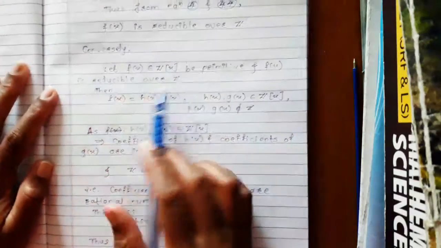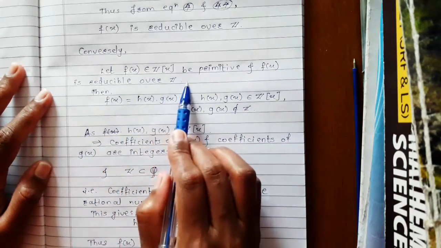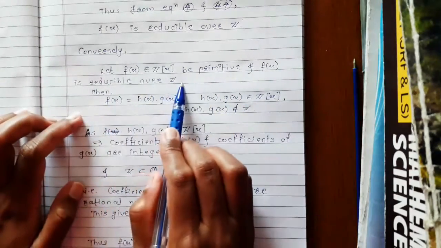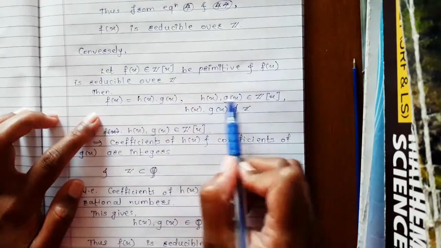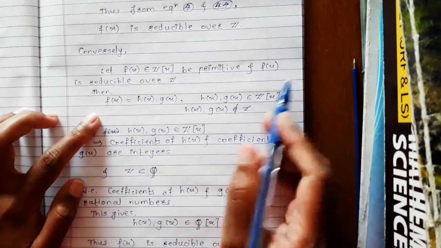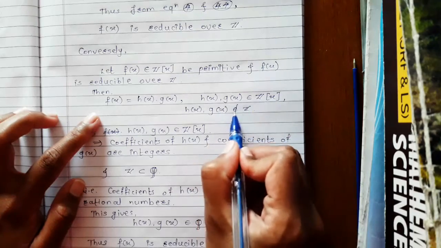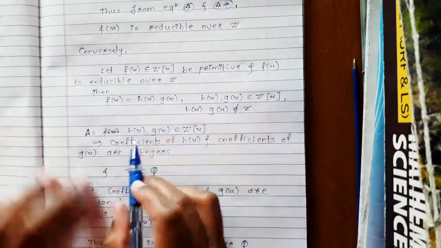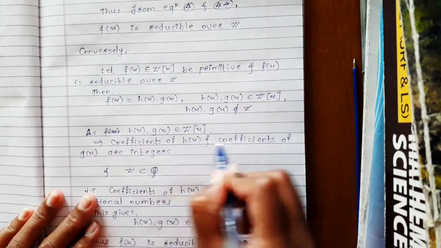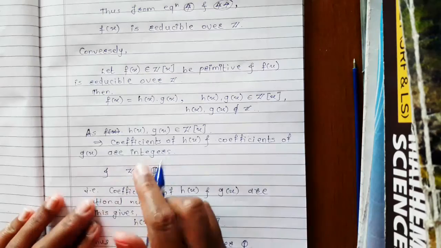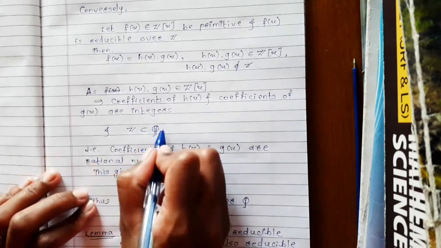Now conversely, let f of x belong to Zx be primitive and f of x be reducible over Z. As f of x is reducible over Z, f of x can be written as a product of two non-constant polynomials h of x and g of x, where these polynomials belong to the polynomial ring Zx, and h of x and g of x are non-constant polynomials, and therefore they do not belong to Z. As h of x and g of x belong to Zx, it implies that the coefficients of h of x and g of x are integers, and the set of integers is a subset of the set of rationals.